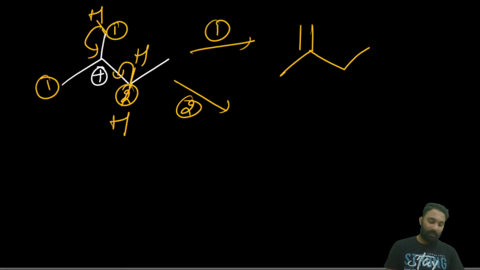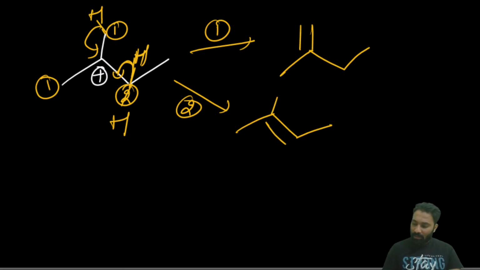Then if I remove the hydrogen from this second number carbon, now the produced alkene, among the 1 and 2, which one is a more stable alkene? Can anyone say? Among the 1 and 2, which one is a more stable alkene? Can anyone say?